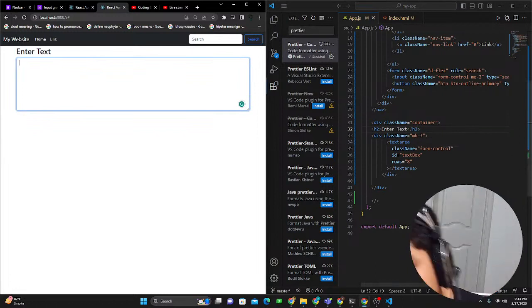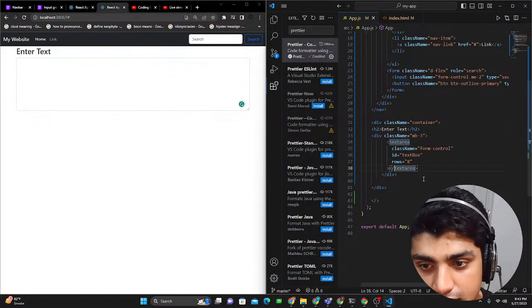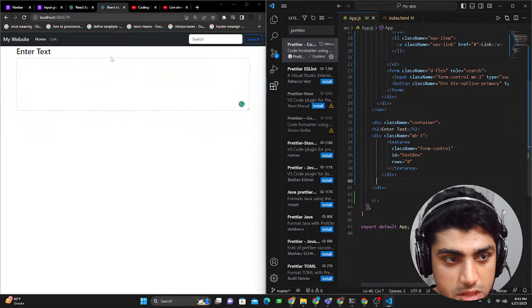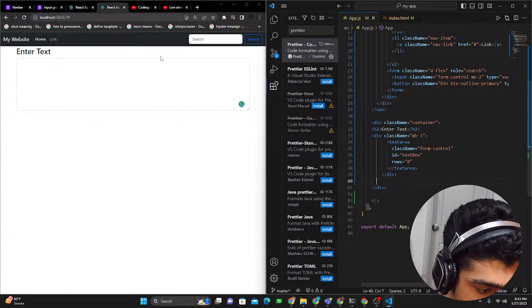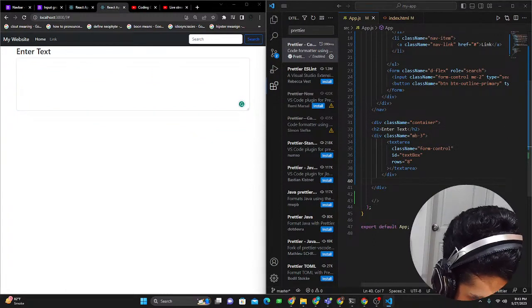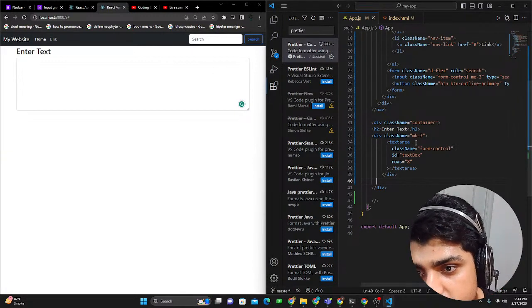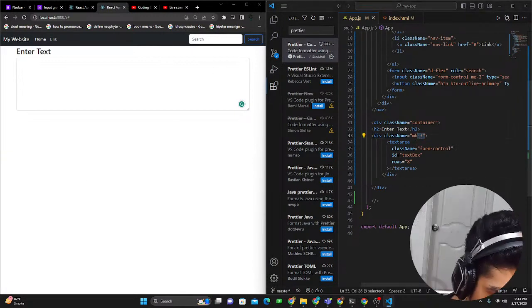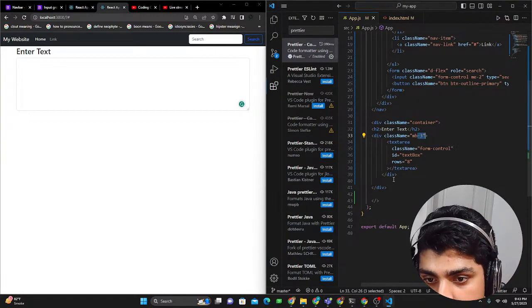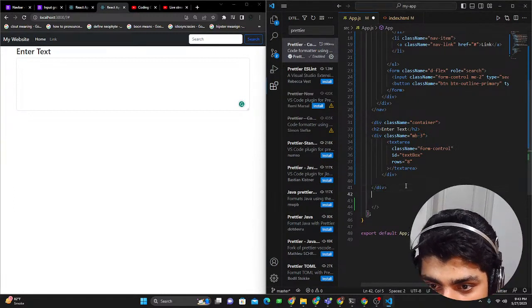Amazing. We could also center it. Now you can see that it's just a little bit from the top. So you could put in a margin. So MB3, this is the margin 3, and let's put some buttons. So here, this is a div, and let me put some buttons.